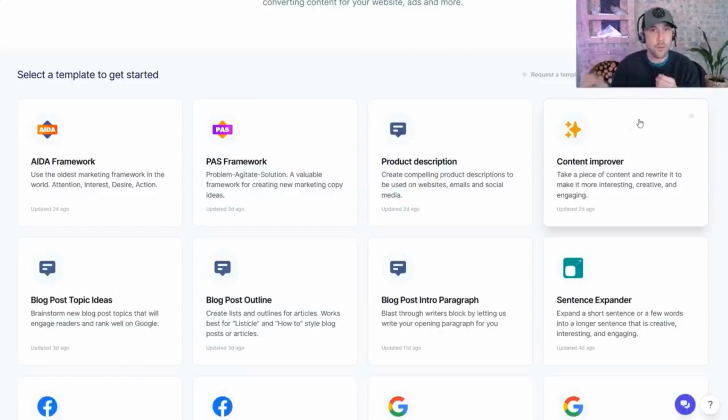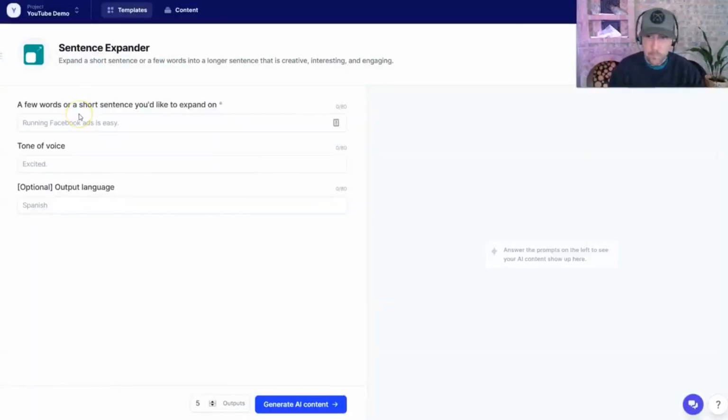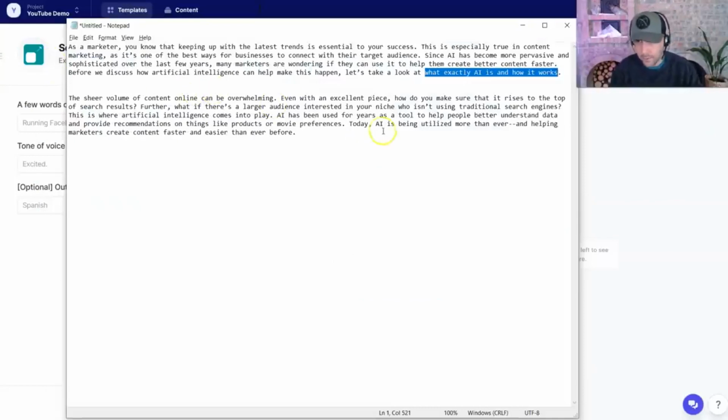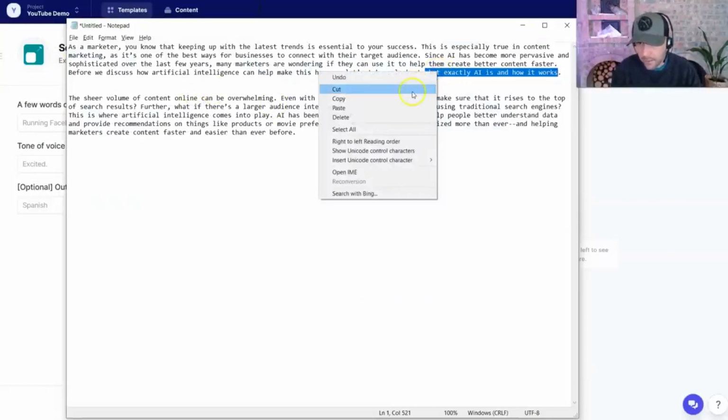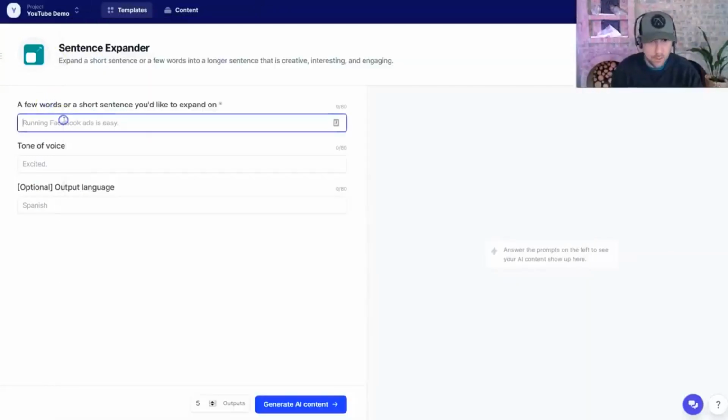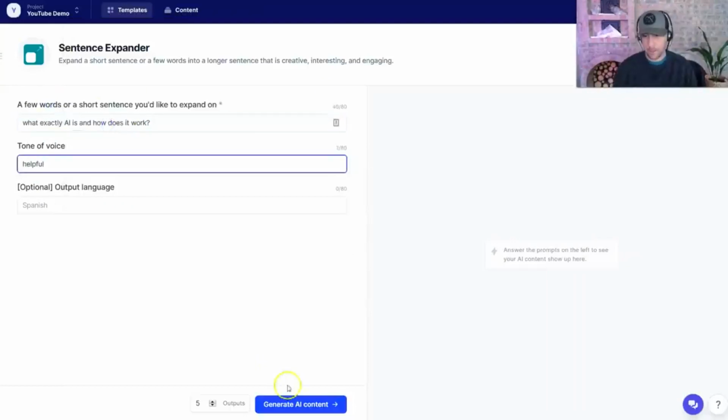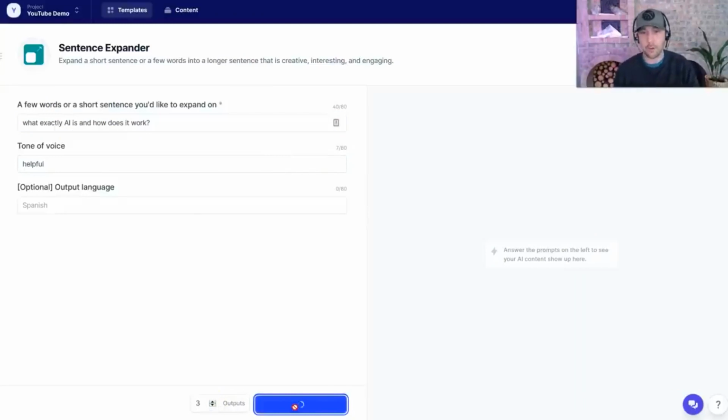As you move forward with this, and this is why I wanted to buy 75,000 credits in the first month, for the early phases, to really test a lot of the different workflows to see which ones I like best. So I can go into Sentence Expander now. And what I'm going to do is take this sentence, so what exactly is, copy. Okay, and I'm going to put this here. And I'm going to generate 3 outputs this time. Again, it defaults to 5. I'm just going to run 3.